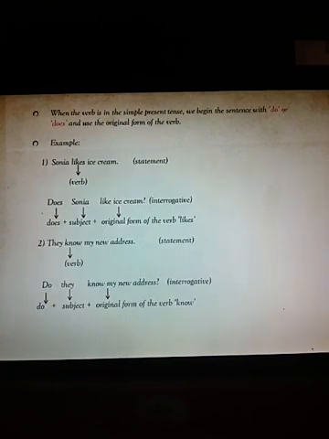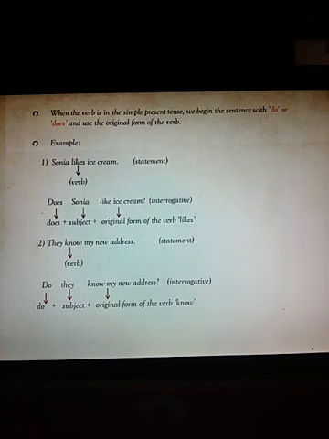Okay. When the verb is in the present tense, we begin the sentence with do or does and use the original form of the verb. See the example again. Sonia likes ice cream. This is a statement. Assertive sentence. Okay. Declarative sentence. You are supposed to change it into interrogative also. Does Sonia like ice cream? Does plus subject plus original form of the verb.